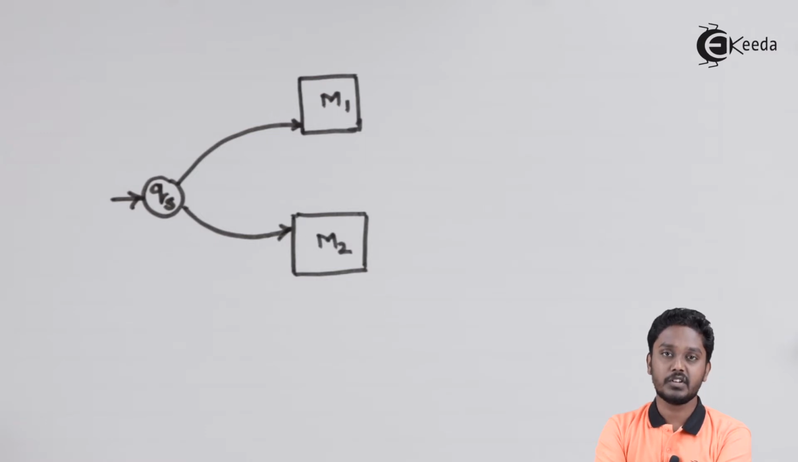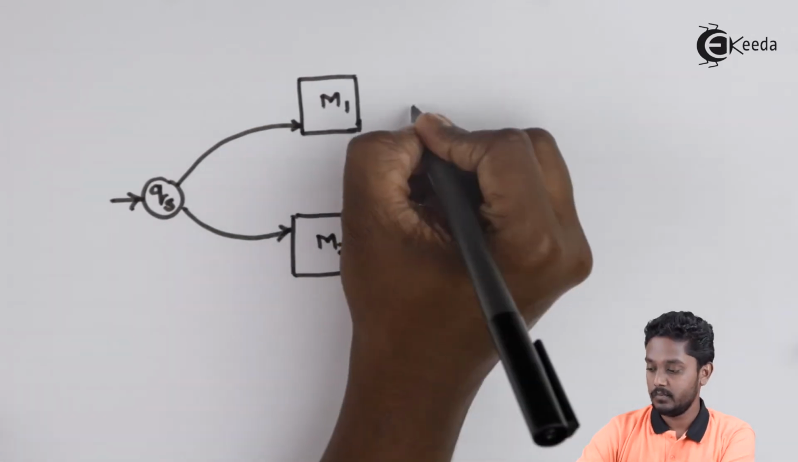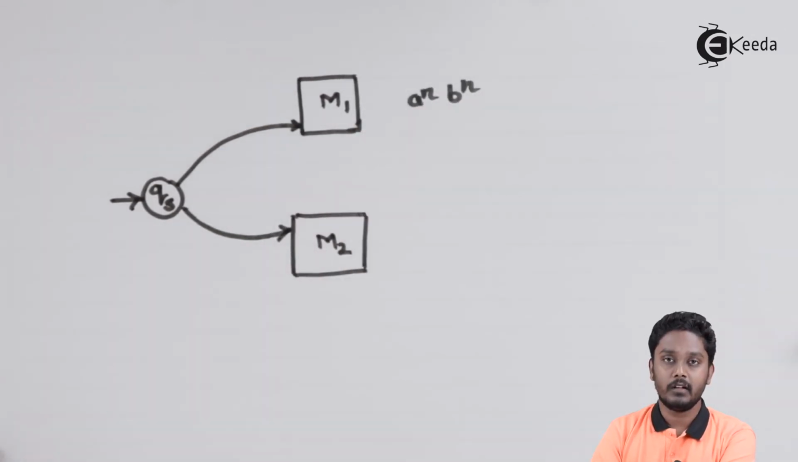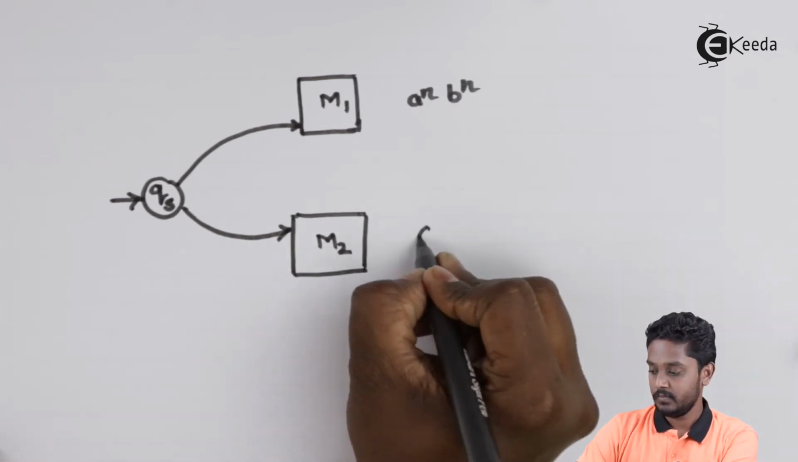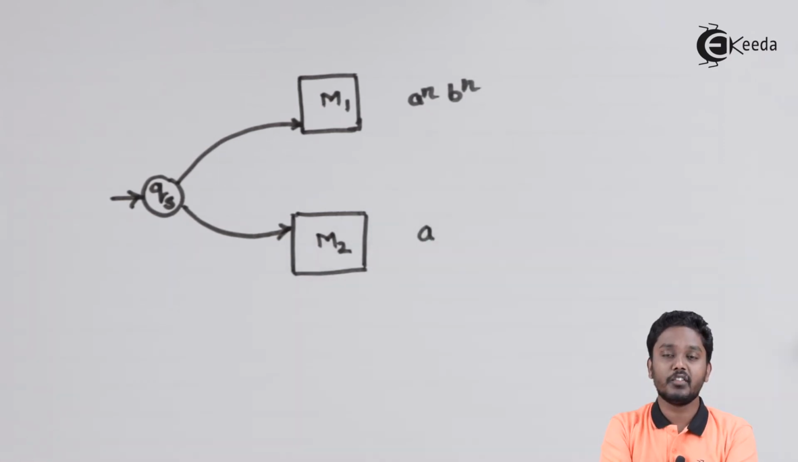We know that when the string is of the form a raised to n, b raised to n, machine M1 goes to final state. Similarly, if the string is just a, machine M2 goes to final state. But looking at the start of the string, can we predict whether it is going to be a final state for machine M1? That means whether the string is of the form a raised to n, b raised to n or just a single a, we cannot. That means this particular decision of whether to go with machine M1 or machine M2 is not decidable at the start of the string.